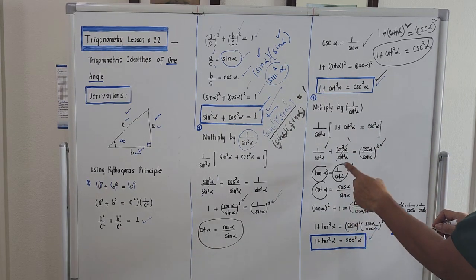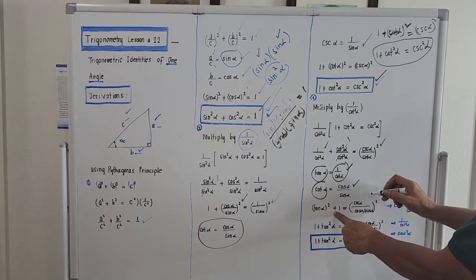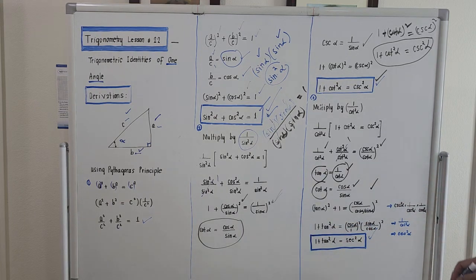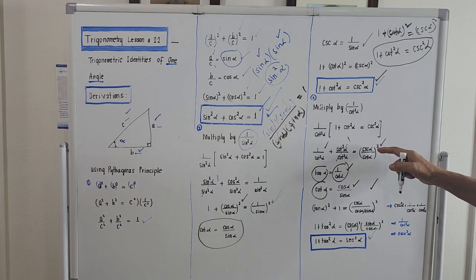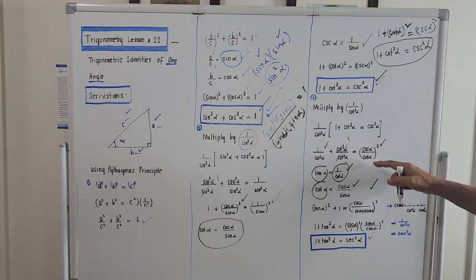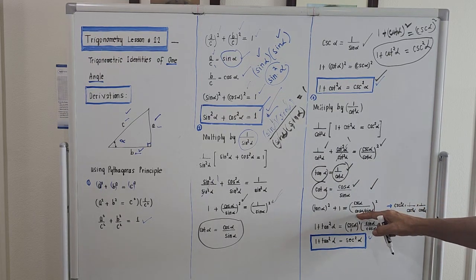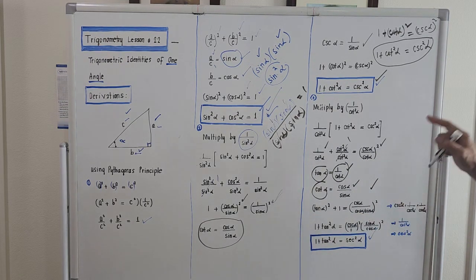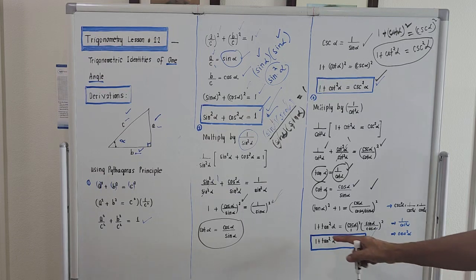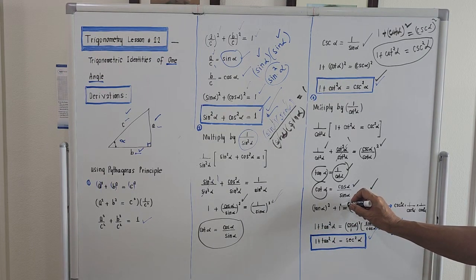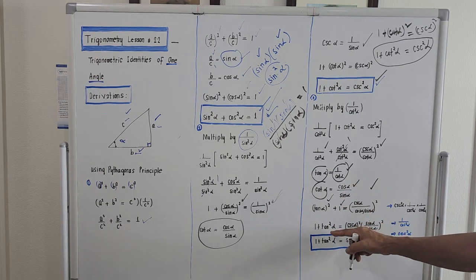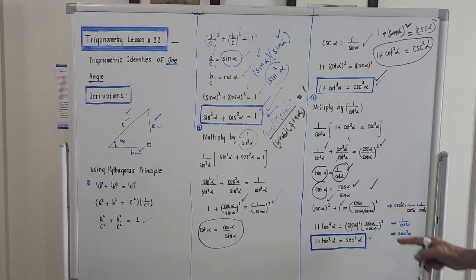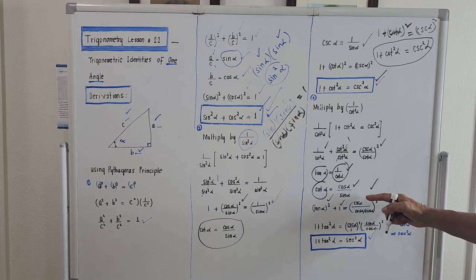Right? This is 1. And for the right hand side, I will just follow this. Cosecant of alpha, I will maintain cosecant of alpha. Then I will replace cotangent of alpha by the ratio cosine over sine of alpha quantity square. Okay? So this will now be 1 plus tangent square of alpha, equal to. I will now change the operation from division to multiplication.